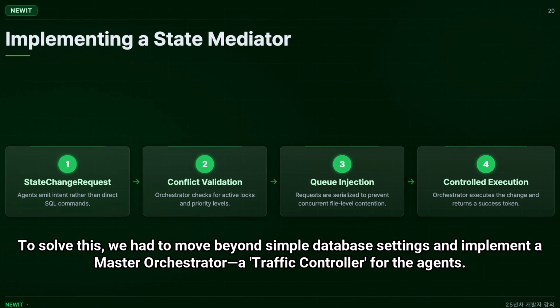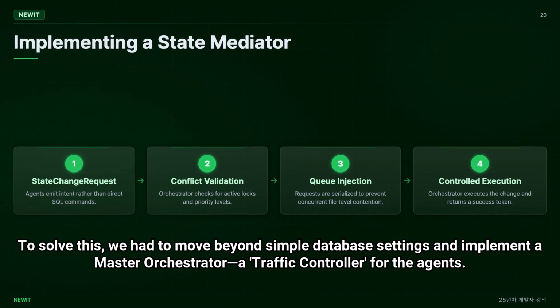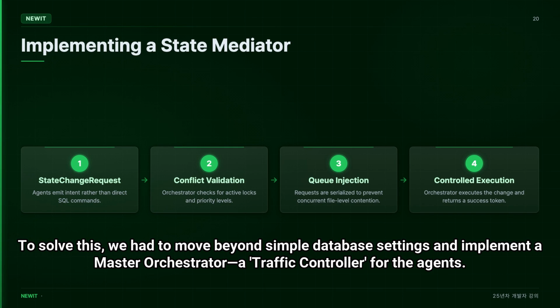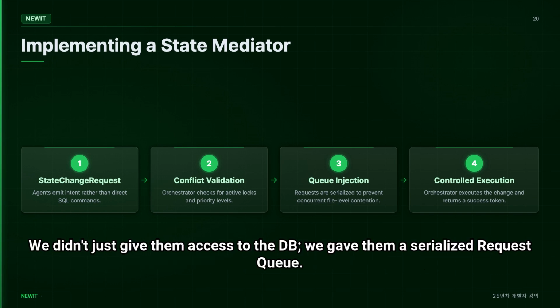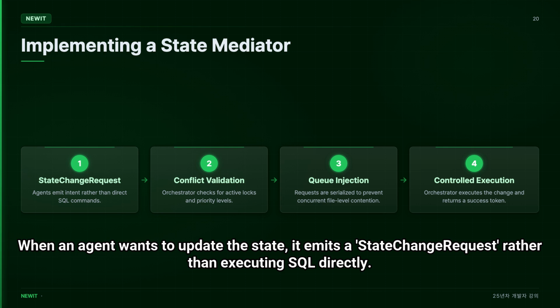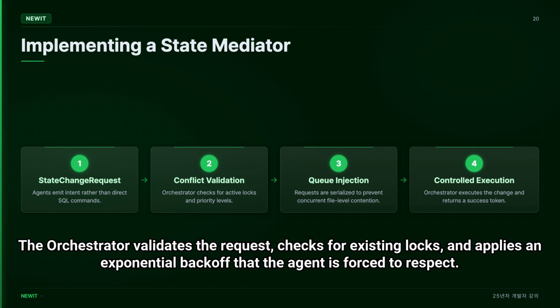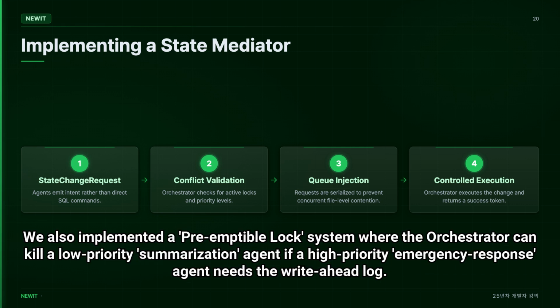To solve this, we had to move beyond simple database settings and implement a master orchestrator, or a traffic controller for the agents. We didn't just give them access to the DB, we gave them a serialized request queue. When an agent wants to update the state, it emits a state change request rather than executing SQL directly. The orchestrator validates the request, checks for existing locks, and applies an exponential backoff that the agent is forced to respect. We also implemented a preemptible lock system where the orchestrator can kill a low-priority summarization agent if a high-priority emergency response agent needs the write-ahead log.